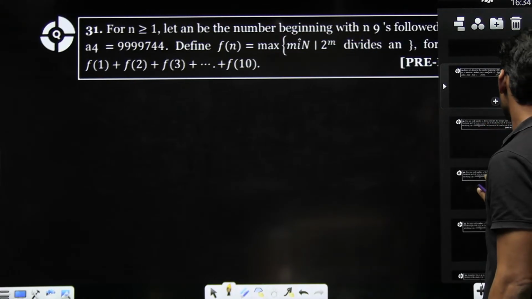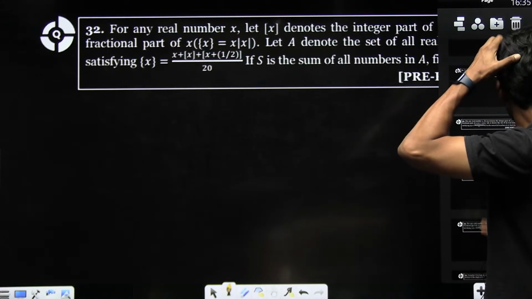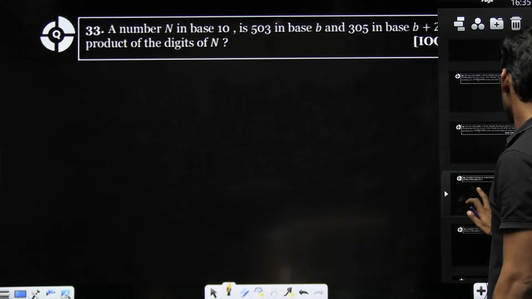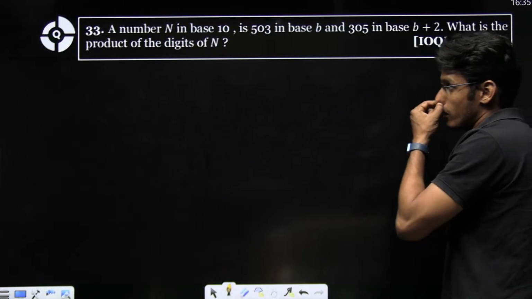This is 32. This is still 2019. We were to do from 2020. So we'll start from this question.